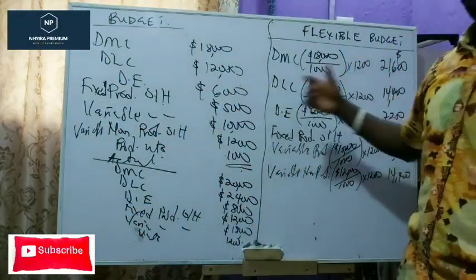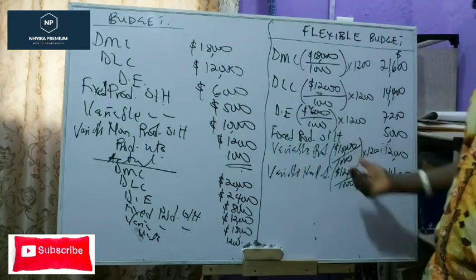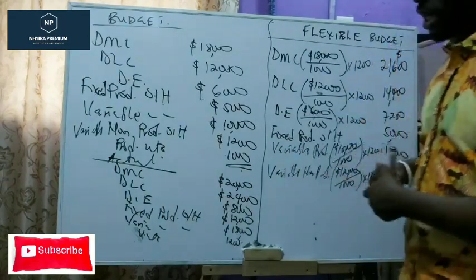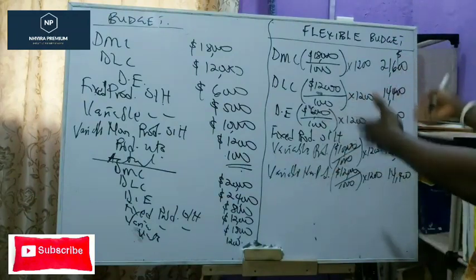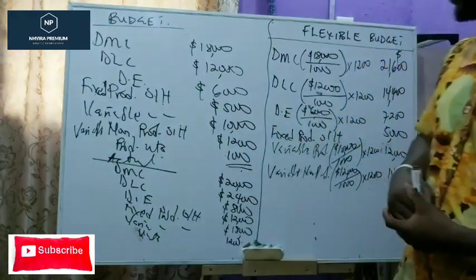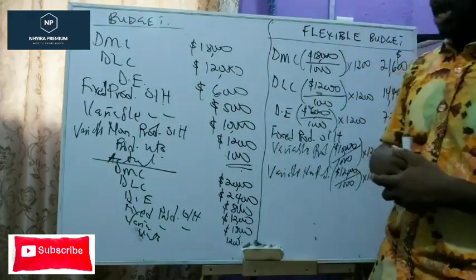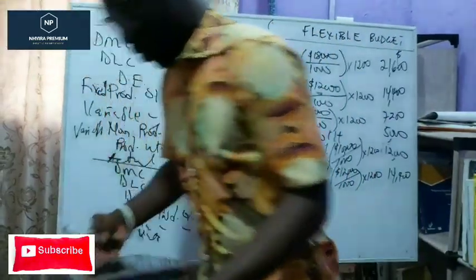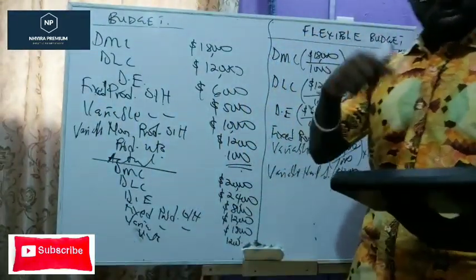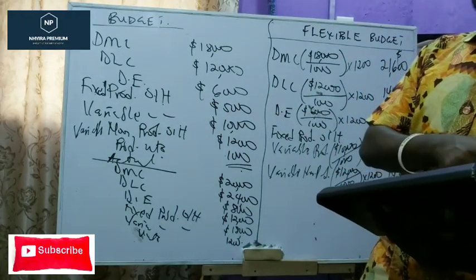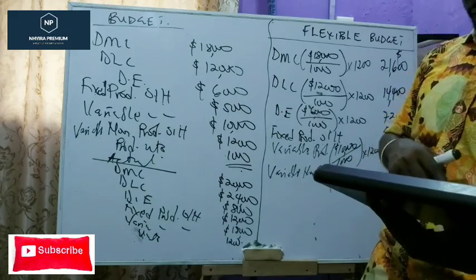So that is how we prepare the flex budget. You can put it down, and then let's continue. I'm going to give you a few minutes, like 2 minutes, for those of you writing. Then we can continue with the flex budget. If you have any questions, put them in the comment box. I'll be excited to answer any questions you have in a few minutes.